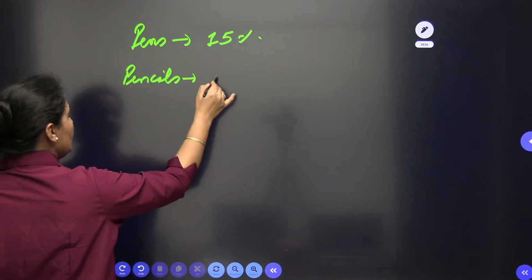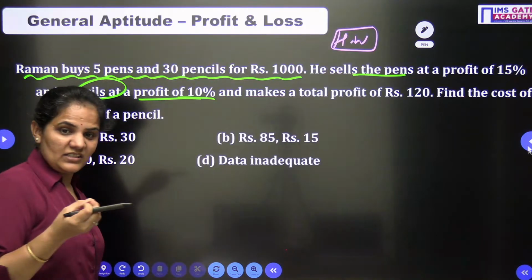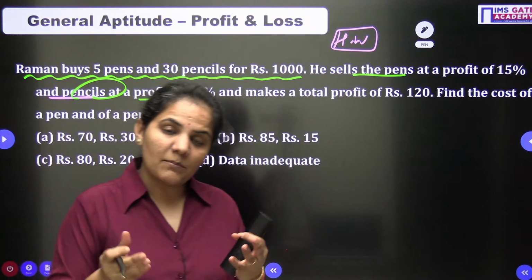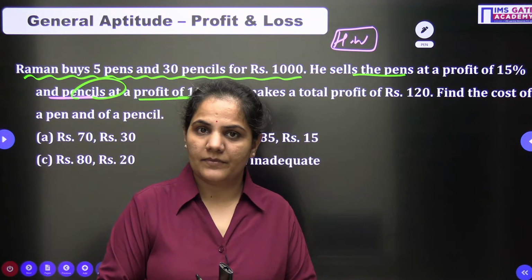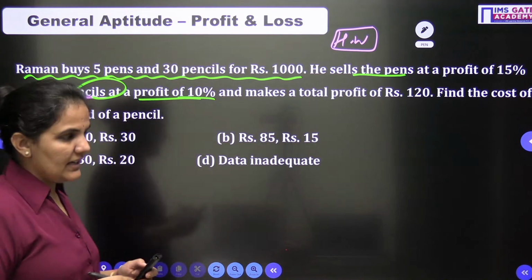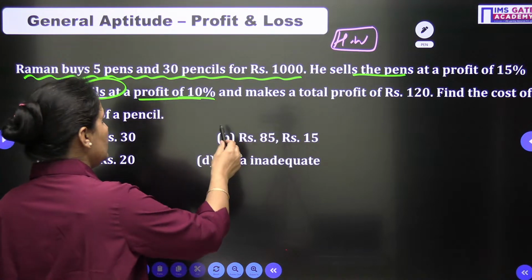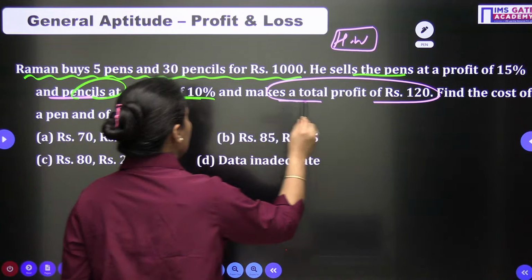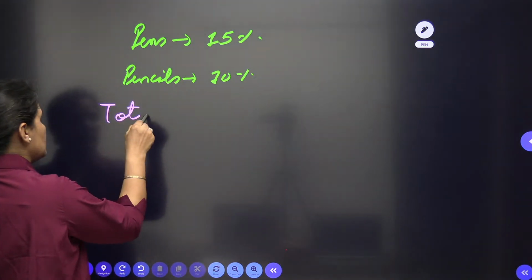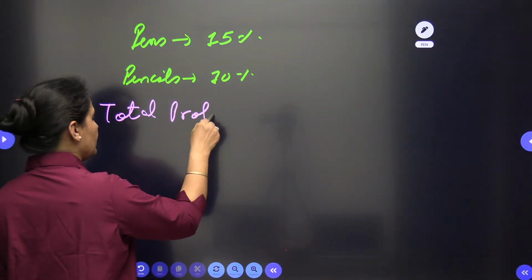Here we will actually use the mixture allegation concept, because we have multiple percentages together. Let's read it again: he makes a total profit of 120 rupees. So it is given to us that the total profit is 120.